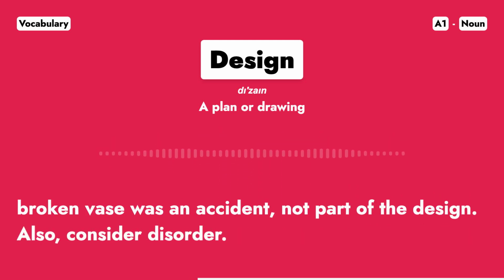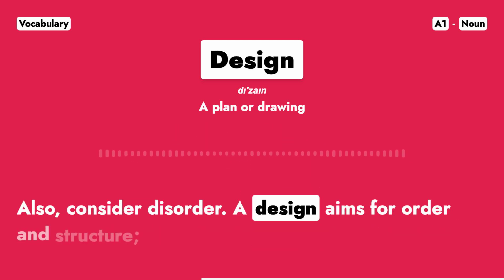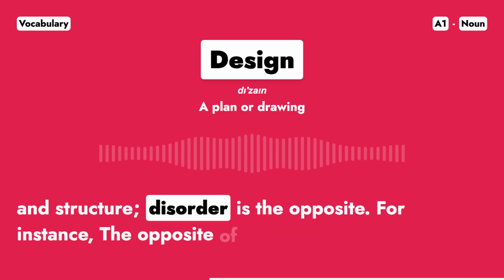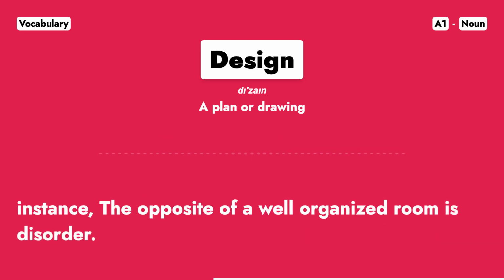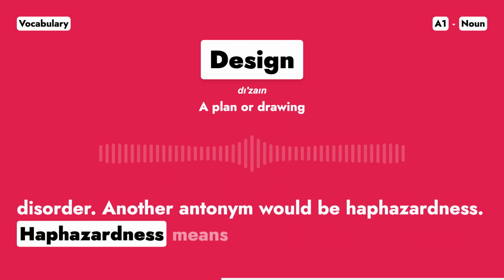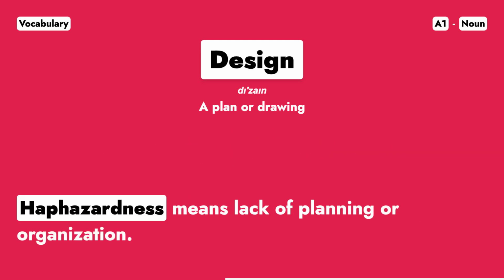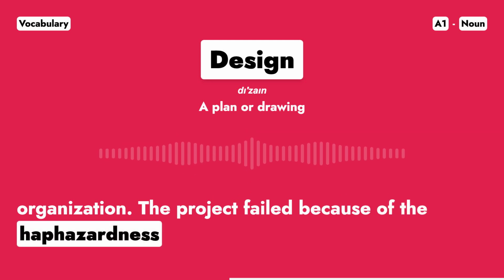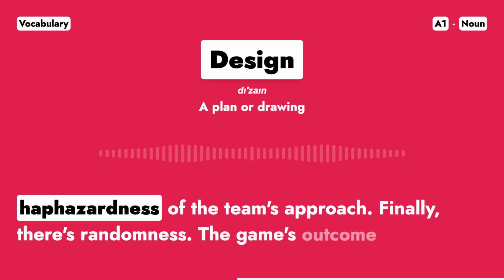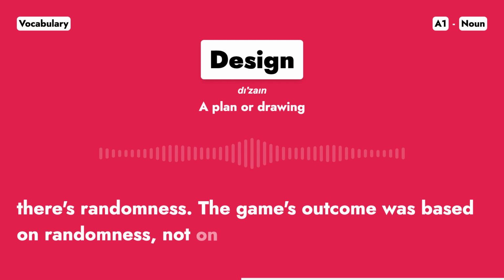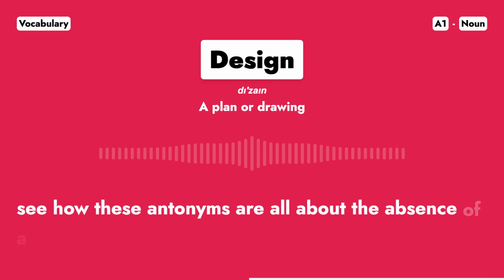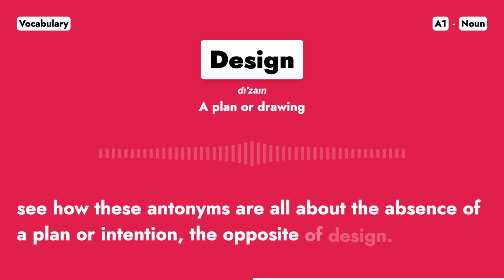Also, consider disorder. A design aims for order and structure. Disorder is the opposite. For instance, the opposite of a well-organized room is disorder. Another antonym would be haphazardness. Haphazardness means lack of planning or organization. The project failed because of the haphazardness of the team's approach. Finally, there's randomness. The game's outcome was based on randomness, not on any strategic design. You can see how these antonyms are all about the absence of a plan or intention, the opposite of design.